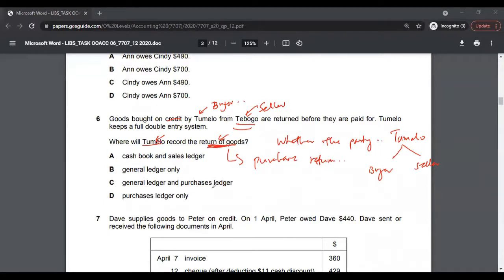If you look at the options, I would say it's option C. You would record it in the general ledger, which is the big ledger, and then a purchase ledger, which is the ledger specific to purchases. Again, in perspective, it's a relatively easy question. First, you identify the party, and then you look for the relevant option.